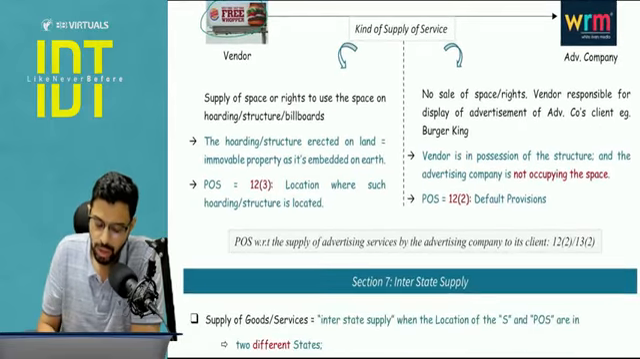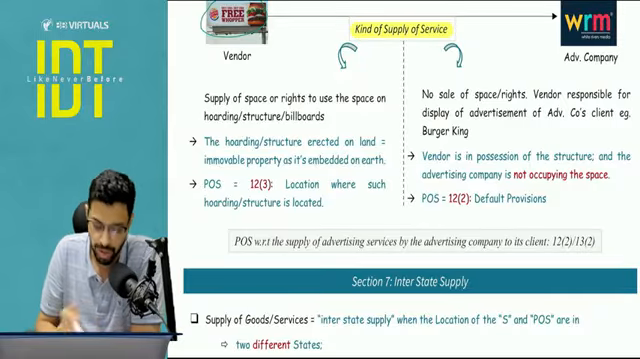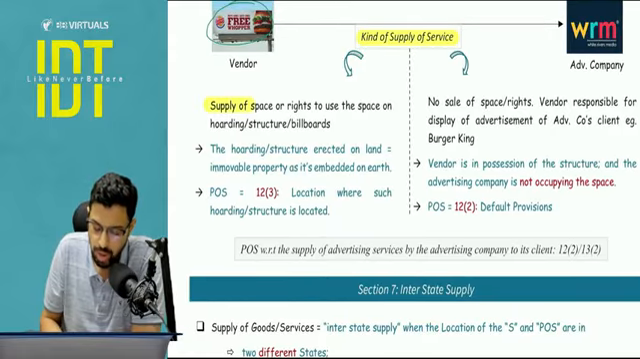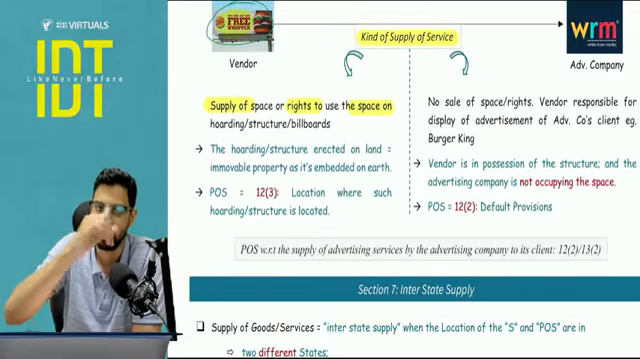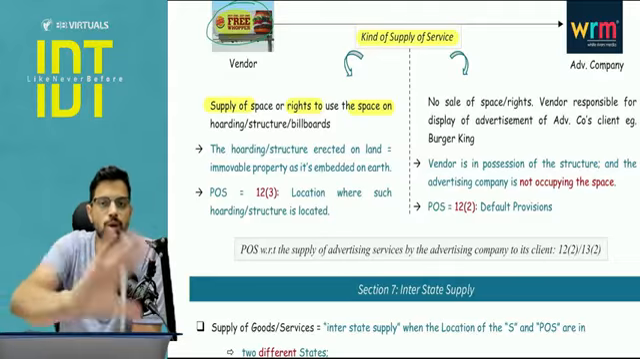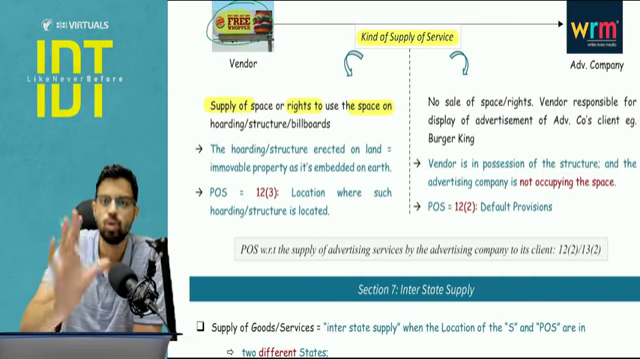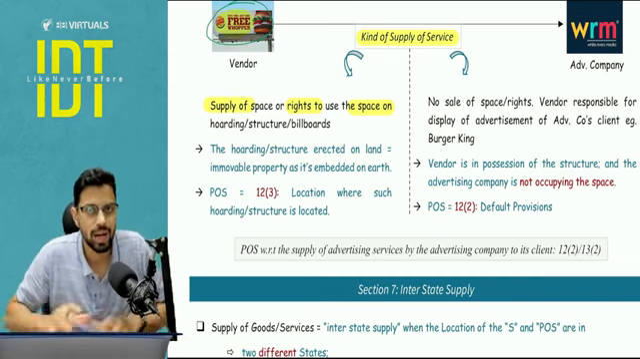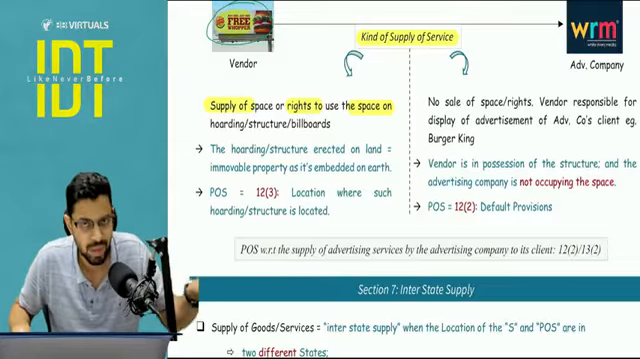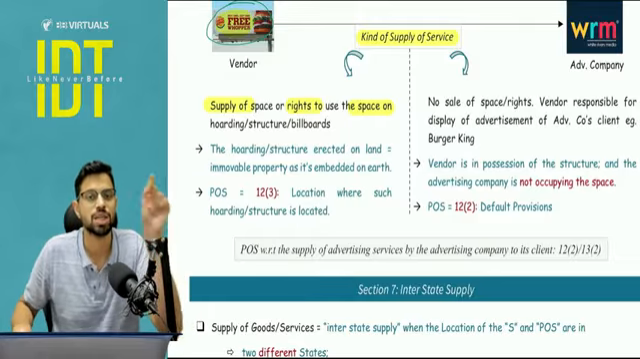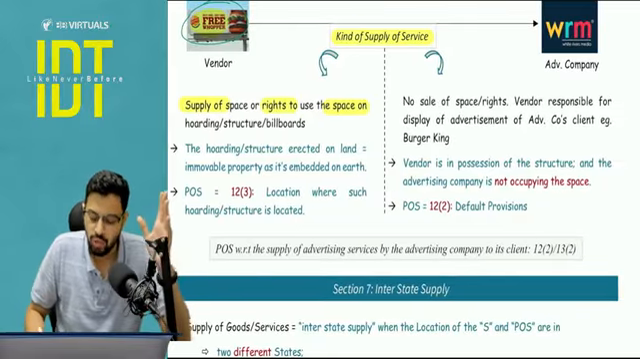So here the kind of supply and which place of supply section is to be applied will depend on how the transaction is being entered into. In some cases, the space or rights to use the space are clearly given to the advertising company, that for 1 month, whatever amount will be charged, you are responsible for this billboard. You are responsible for getting the ad of your client installed. For 1 month, you have the rights. Okay. So this is related to immovable property because this billboard, this hoarding structure is attached to the land. It is not movable, it is immovable. So you are going to apply Section number 12 subsection 3. Is this clear?